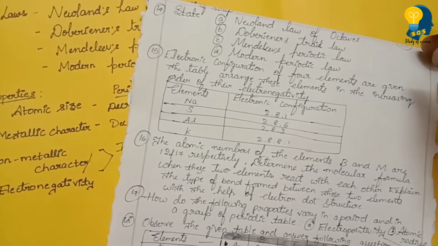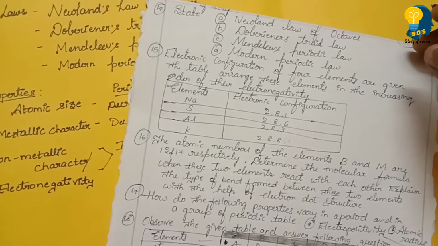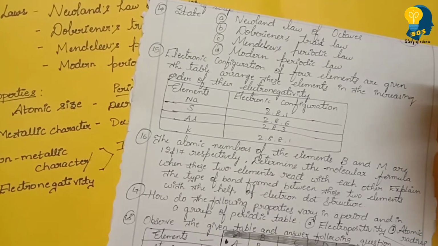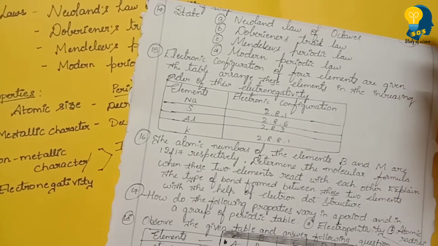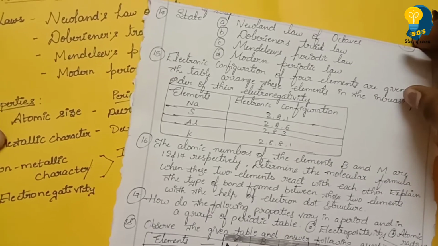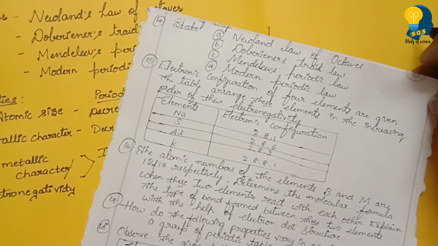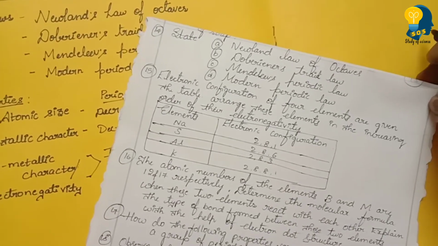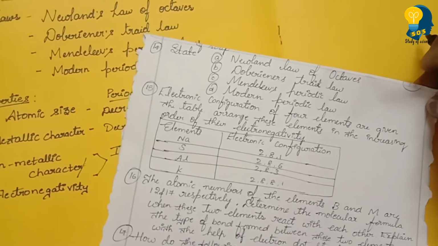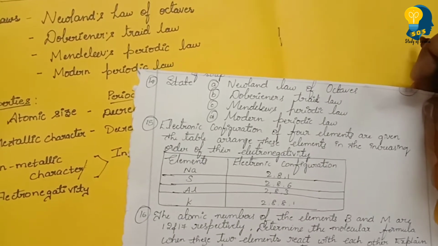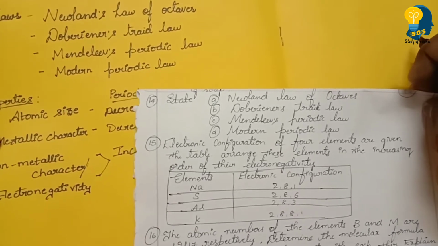Almost you will get 3 to 4 marks from this lesson, because according to this year's mark scheme, there was no proper allotment of marks for any of the lessons. So based on the knowledge which I got from 3 to 4 years of question papers, you may get 3 to 4 marks. And in this year's question paper also they have asked almost a 4 mark question out of this periodic classification of elements. Then let's get started.